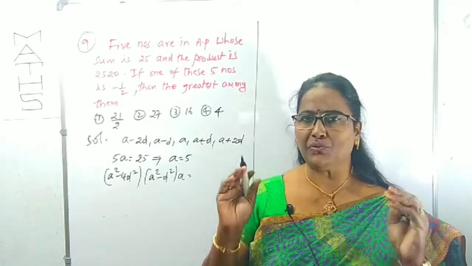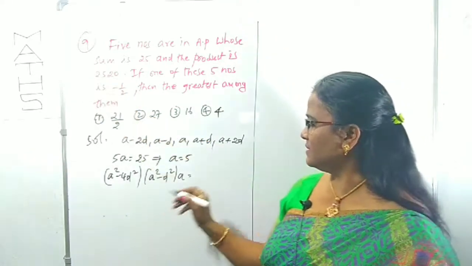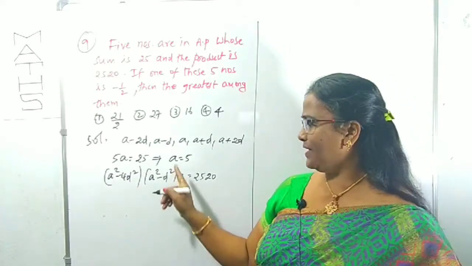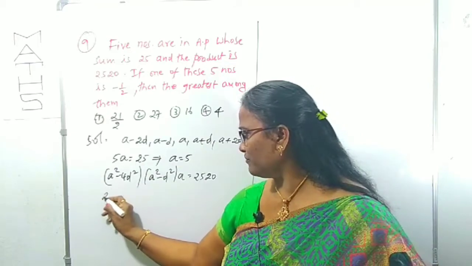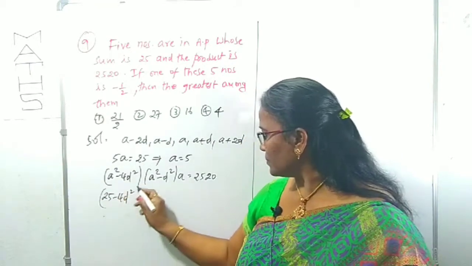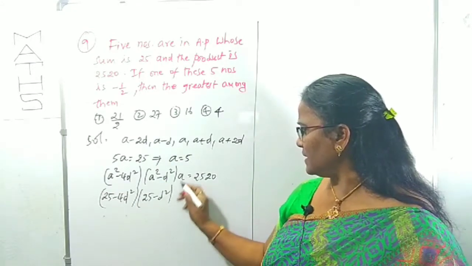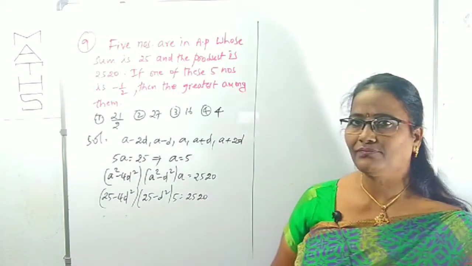The product of those 5 terms is given as 2520, right? You already know a is 5, so substitute here: 25 minus 4d square into 25 minus d square into 5 is equal to 2520.